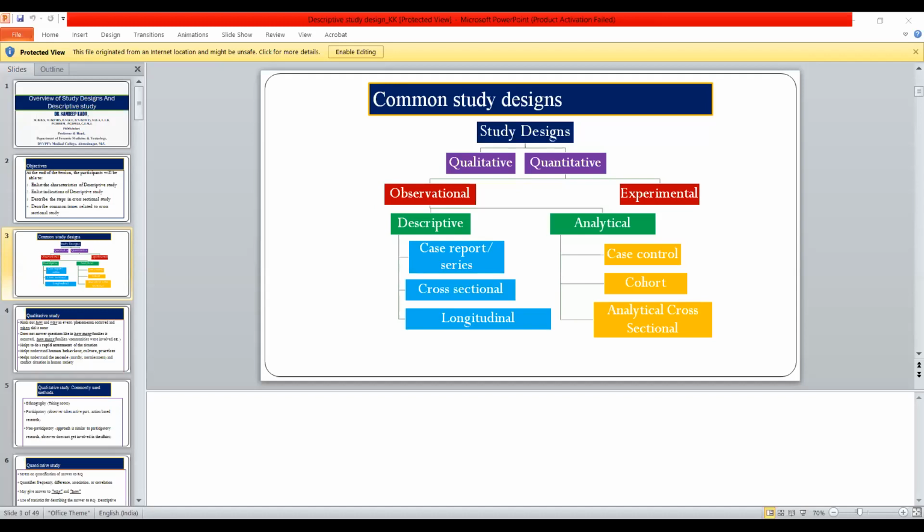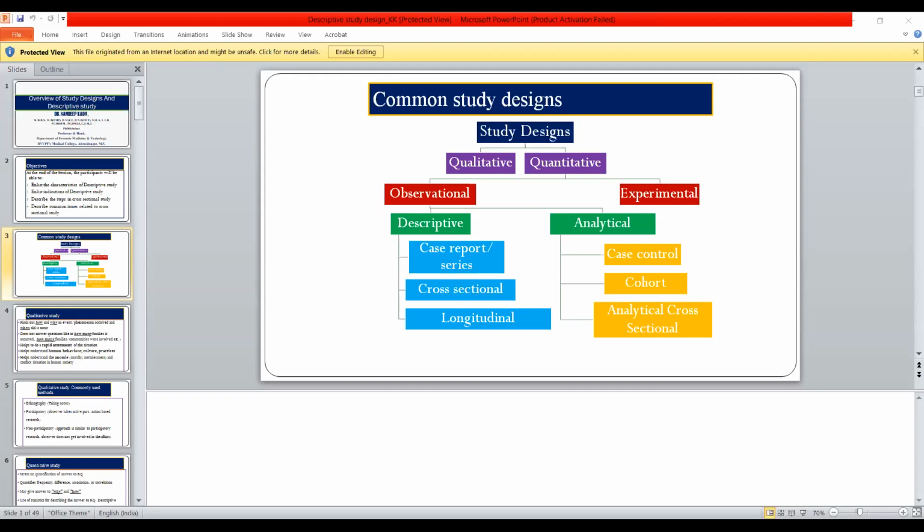And second difference: the descriptive type of the research generates the hypothesis, while the analytical type of the research tests the hypothesis. In your synopsis, I told many students, if your study is a cross-sectional descriptive study, hypothesis is not applicable as it is a descriptive type of the study. Where is hypothesis applicable? Only in an analytical type.